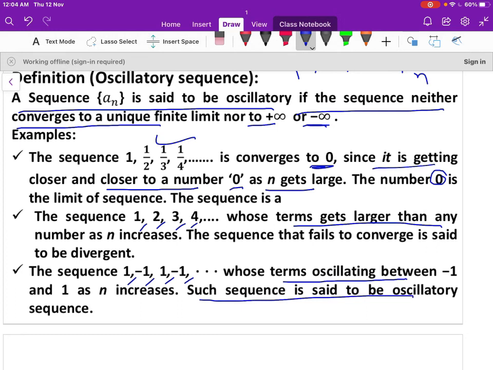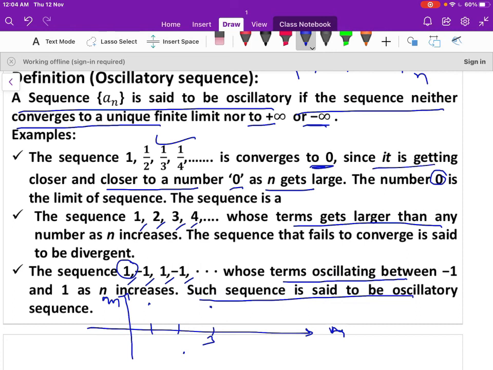Let us plot the graph of this sequence here. This is n, this is a_n. When n is 1, the first term is 1. When n is 2, the second term is minus 1. When n is 3, the third term is 1.